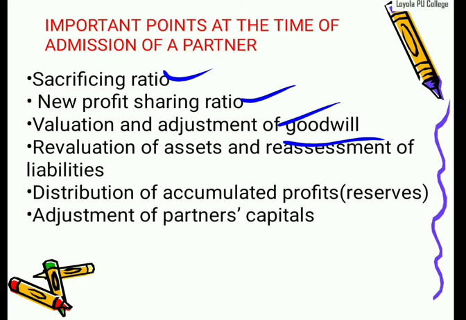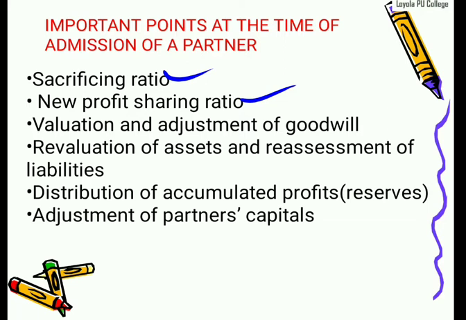How to calculate the valuation of goodwill. Next one, revaluation of assets and liabilities, and next one, distribution of profit or reserves. Next one, adjustments of partners' capital. These last three will come under the 12 marks question. The first three are a 6 marks question: calculation of sacrifice ratio, new profit sharing ratio, and valuation of goodwill. The remaining we should prepare as a 12 marks question under admission of a partner.